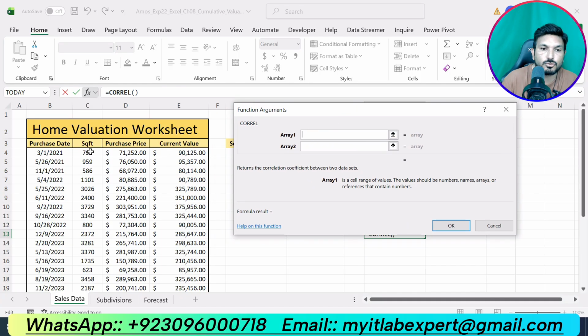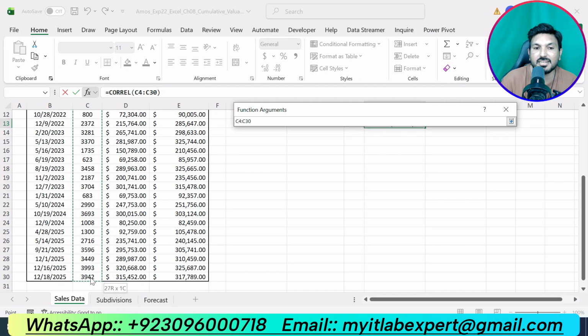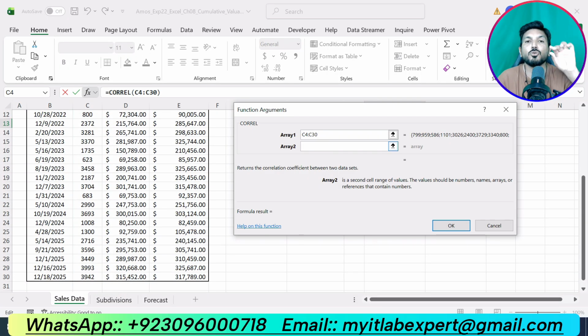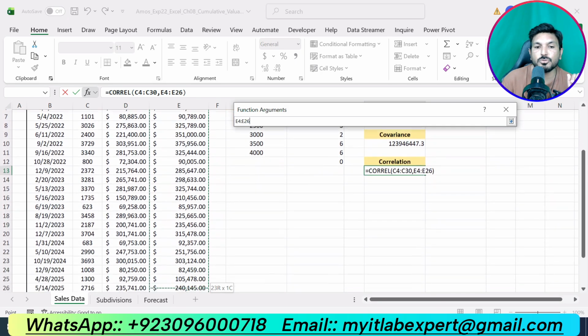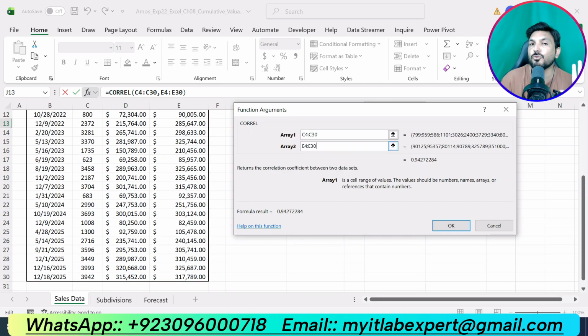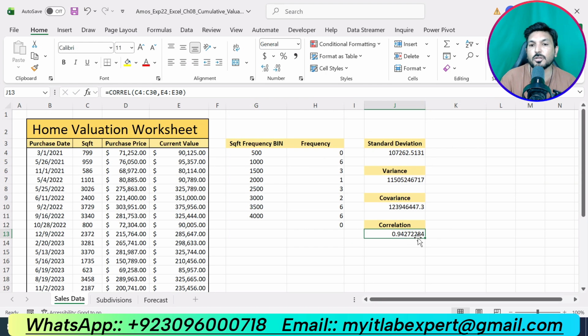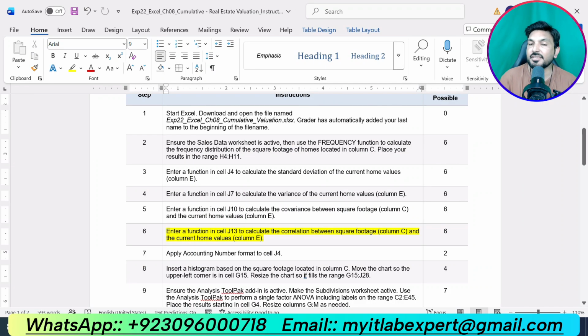Again our array 1 will be the square footage that is given in range C4 up to C30. You can select like this, or you can simply type C4 up to C30. Then here we are supposed to select E4 up to E30, or you can simply type E4 up to E30. So now we are going to calculate the correlation between the square footage and the current values for the homes. So we have calculated the standard deviation, variance, covariance and correlation. That is all about step number 6. So we have completed 6 steps for this assignment.